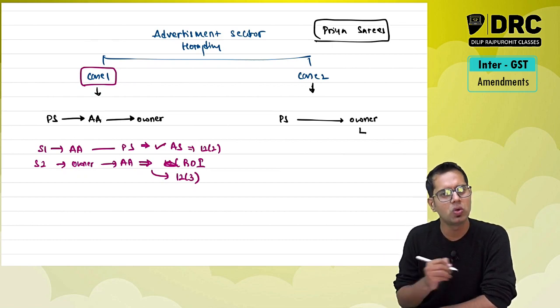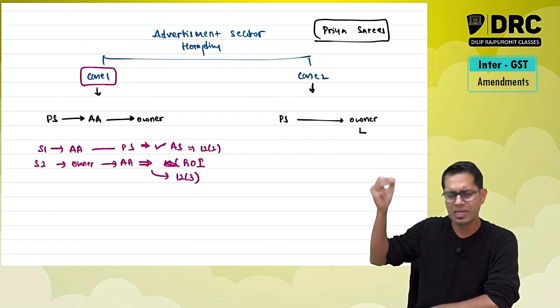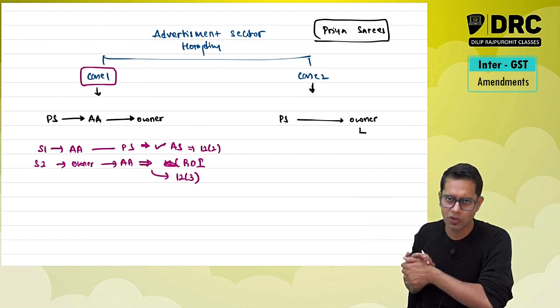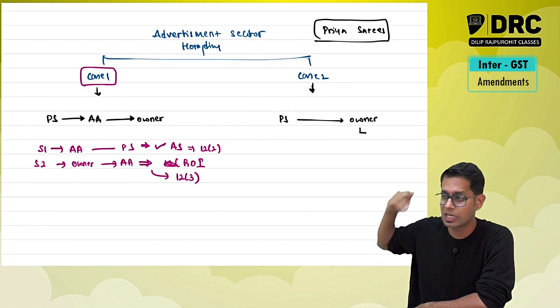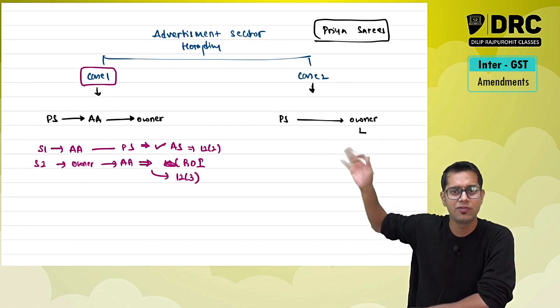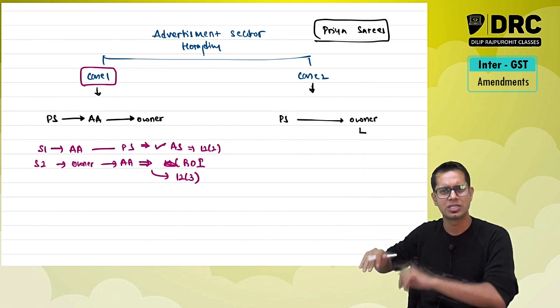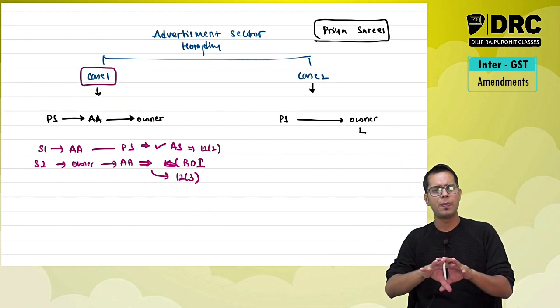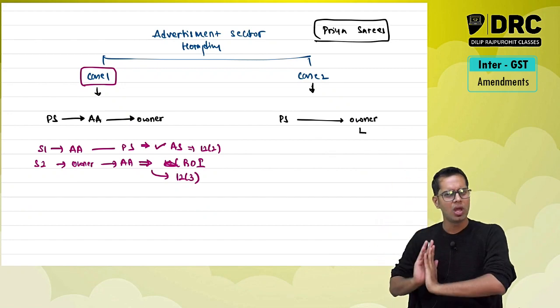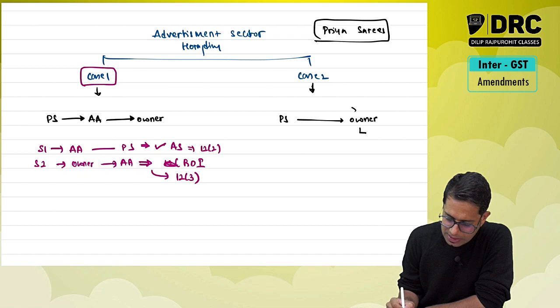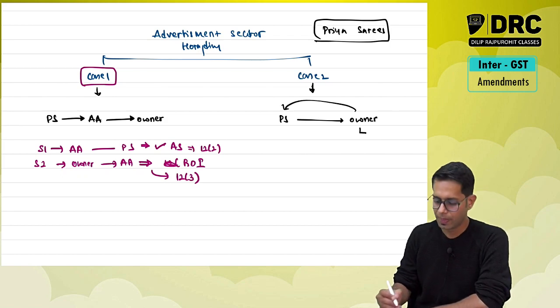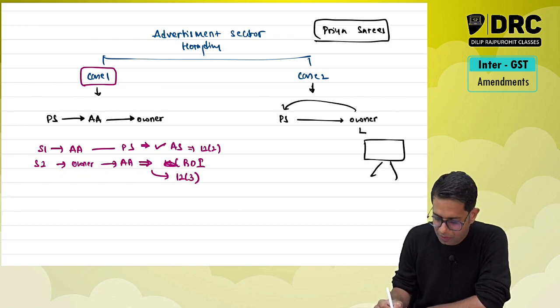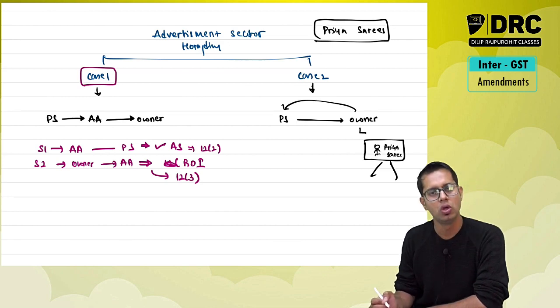So sir, who is going to arrange for the advertisement? He said, no sir, this is my hoarding, so I will only arrange for the advertisement. This owner is arranging for everything, whatever is required to be printed. I have given my design, he is going to do all the arrangements. So in this case, the service is given by owner to me. He is going to give the advertisement services to me.